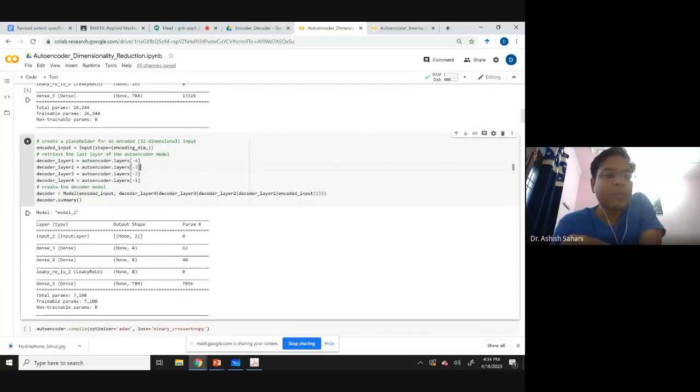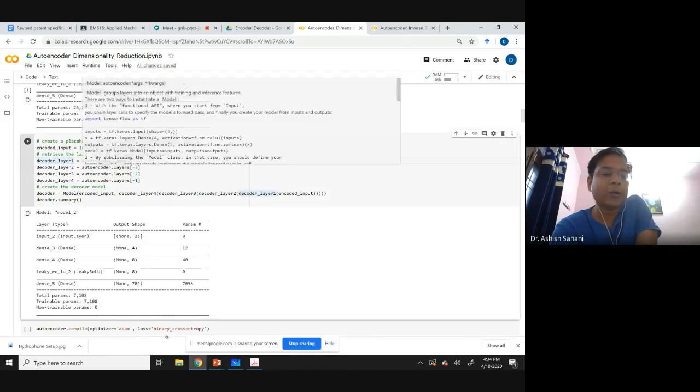Now the decoder part I had not constructed because this requires a different kind of coding here. In the decoder, I'm taking the encoder input, which is of the shape of the encoding dimension, which is 4. Encoding dimension we have already taken as 4. So encoded input is 4. After that, a decoder layer will derive its layer from the autoencoder layer itself.